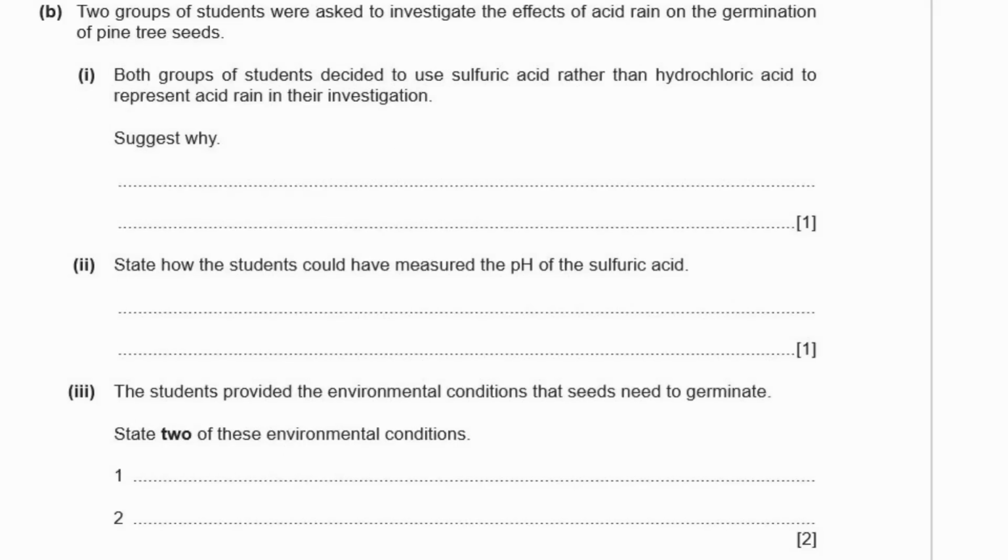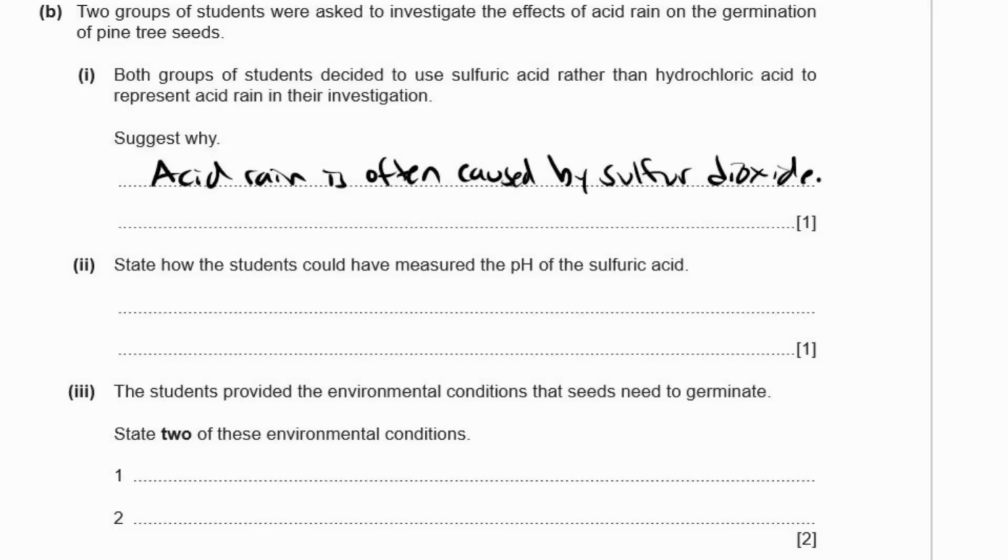B. 2 groups of students were asked to investigate the effects of acid rain on the germination of pine tree seeds. 1. Both groups of students decided to use sulfuric acid rather than hydrochloric acid to represent acid in their investigation. Suggest why. Well, the reason is because acid rain is often caused by sulfur dioxide and not by a derivative of hydrochloric acid.